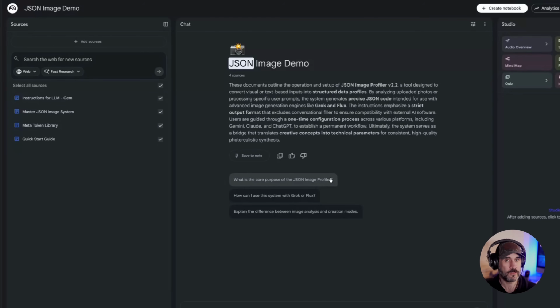All right, so I've added the 4 files. You can see them over here as sources. Now that they're all there, we're pretty much done setting up the notebook. We gave it a name, we gave it the 4 files. Now that the notebook's done, we just need to go over to Google Gemini and set up the gem. Now, this process is going to be very similar if you're setting this up as a custom GPT or projects in something like Claude or ChatGPT or Grok, whatever you're actually going to use.